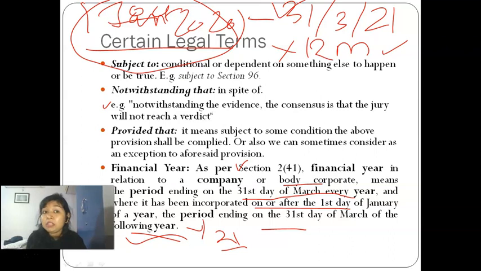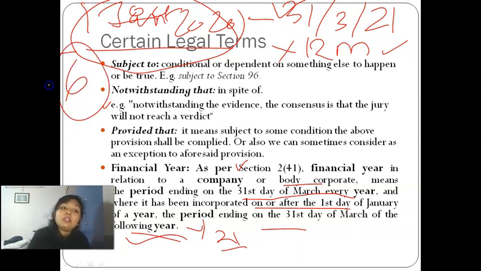So how many months will it be? October, November, December, January, February, March: only 6 months. So only 6 months can also be counted as 1 year in the year of incorporation. This is an exception, and we'll discuss this definition in detail in future, and there are again some exceptions to this particular definition which we're going to see in the future.